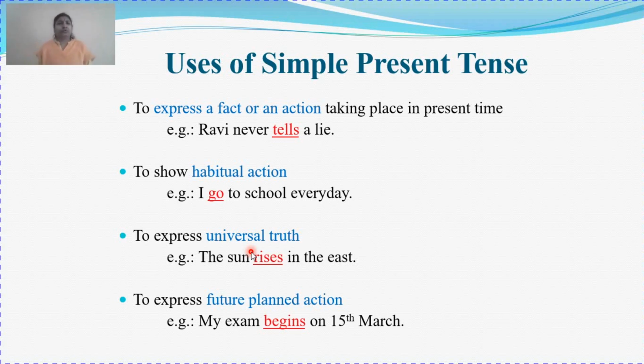Another example of universal truth, you can say the earth revolves around the sun. Water boils at 100 degrees centigrade. All these are some more examples related to universal truth.